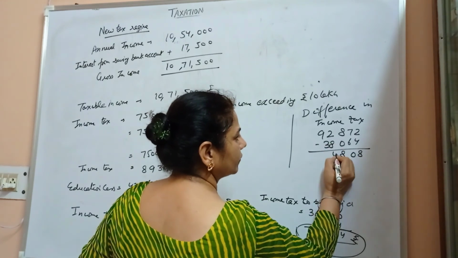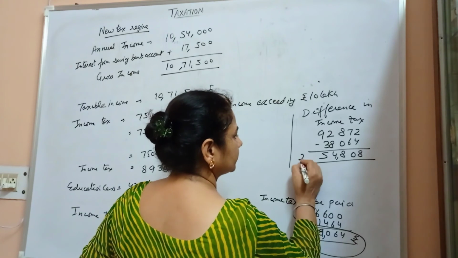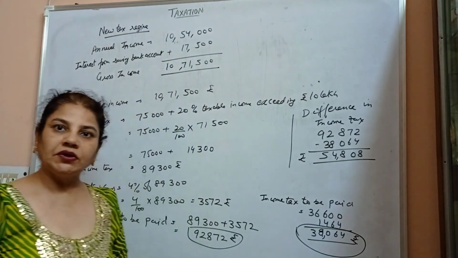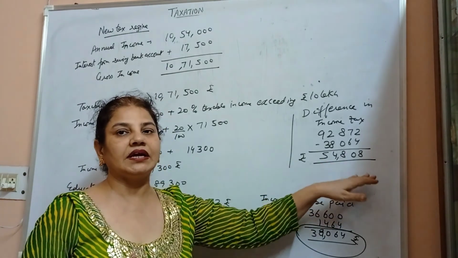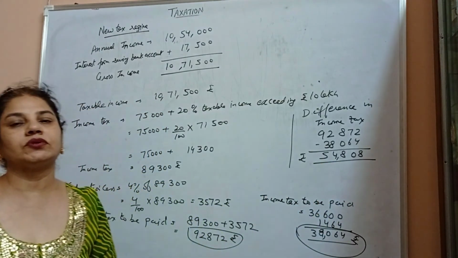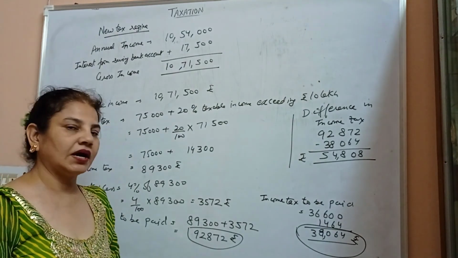That means according to the new tax regime, Abhimanyu has to pay 54,808 rupees extra as compared to the old tax slab. This is much higher.